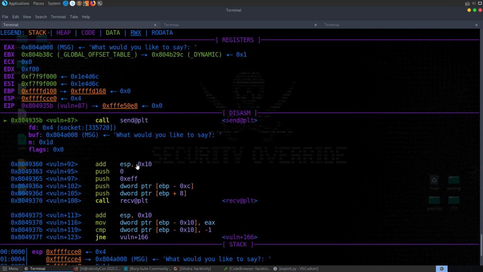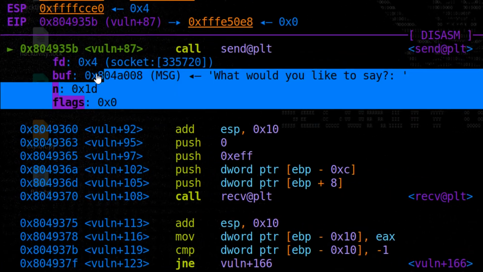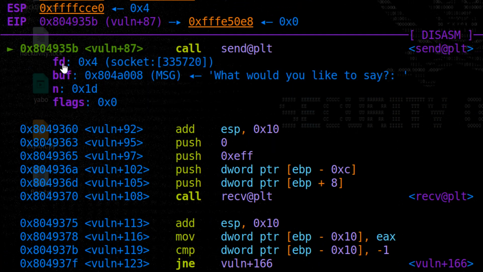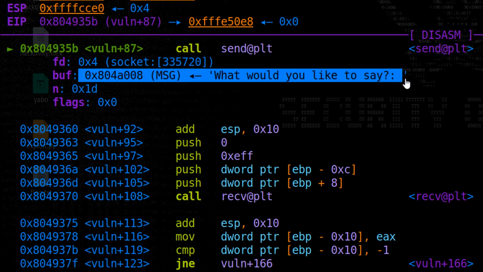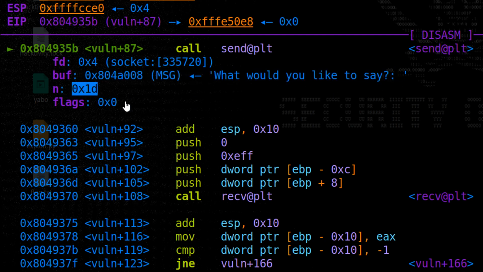And yeah, it's hit this breakpoint. So we can actually see here exactly what's being sent. The file descriptor is set to 0x4. And then we have our buffer, which is the message, and then we have the length, and then the flag.